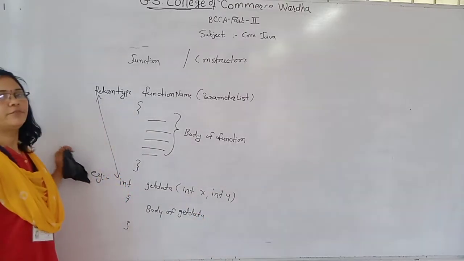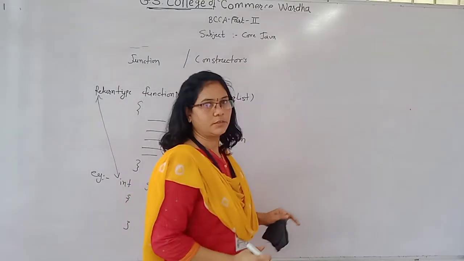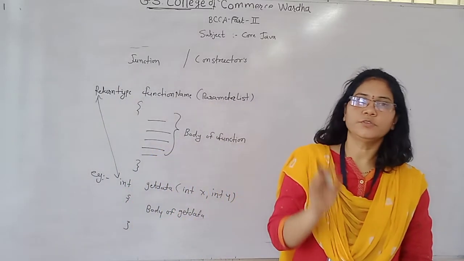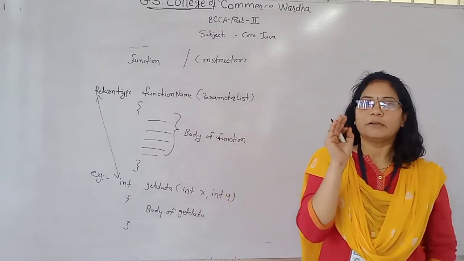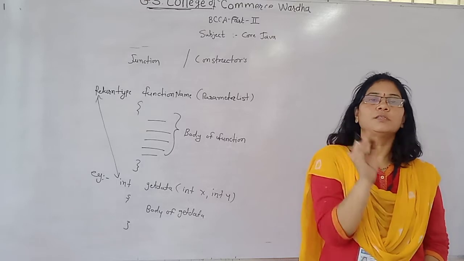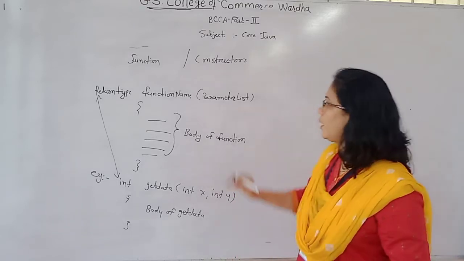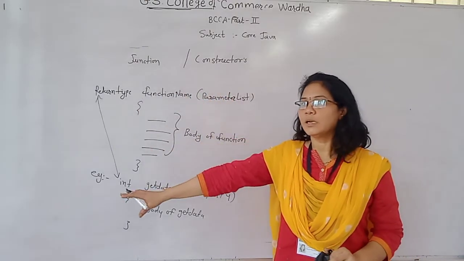Then what is the difference between a function and a constructor? There are some rules for defining a constructor. First rule, the constructor name should be the same as the class name, whereas in a function we do not bother about the class name.